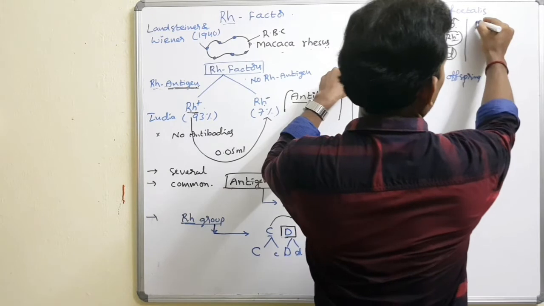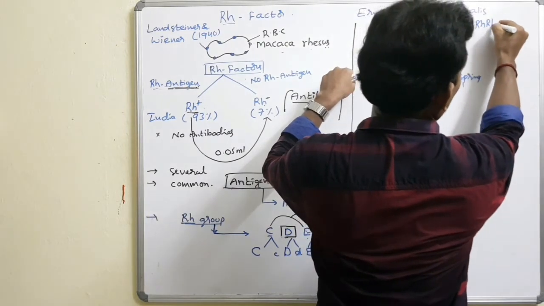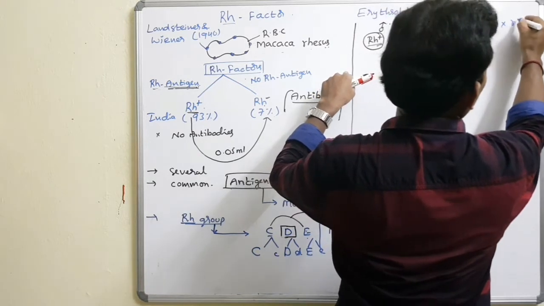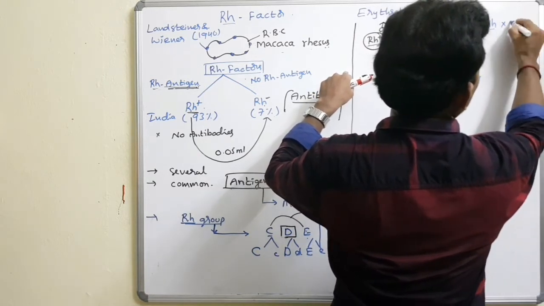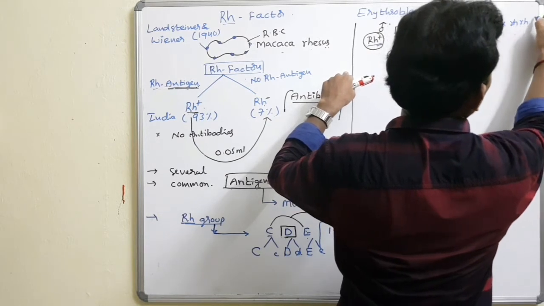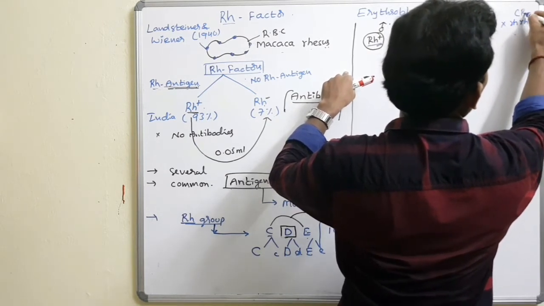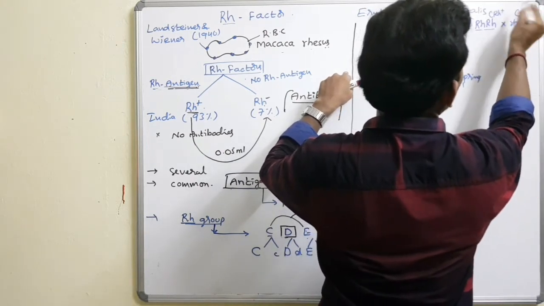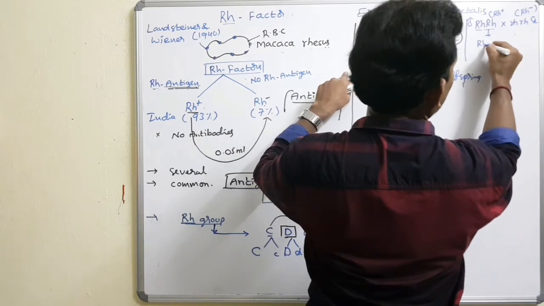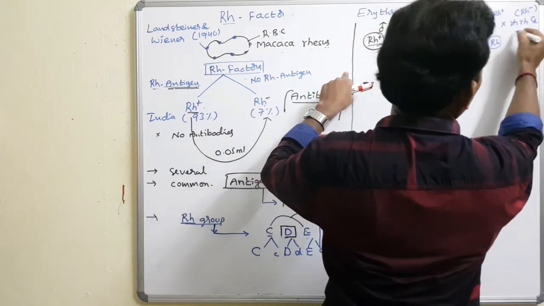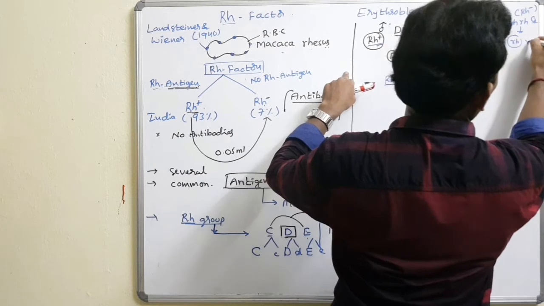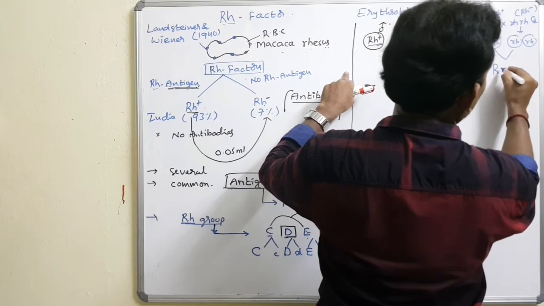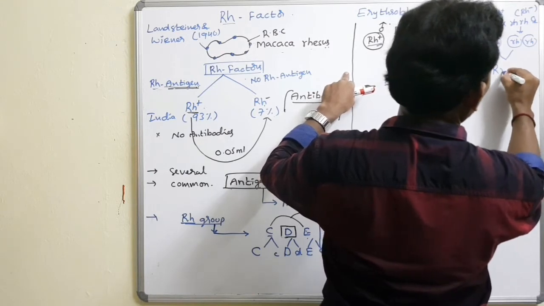I can represent this another way. This is the RH dominant form, homozygous dominant, crossed with the RH recessive, which is the female parent, RH negative. The same gametes are formed, RH gametes, and here also the same. The gametes fuse, ultimately giving the heterozygous condition.